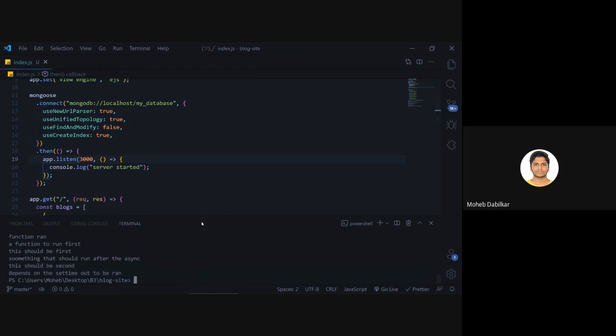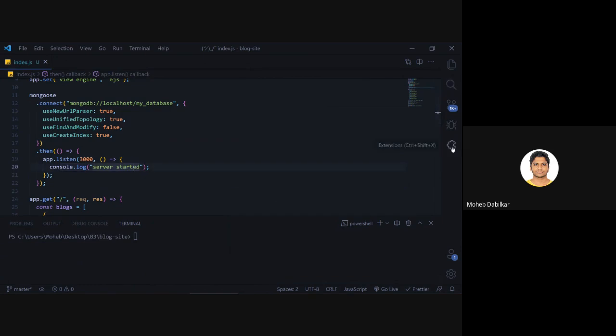Now whenever we try and run our node.js, it should say after a few seconds that the server has started. So we'll say npm start. Now we'll have to wait. You see it says starting node index.js.